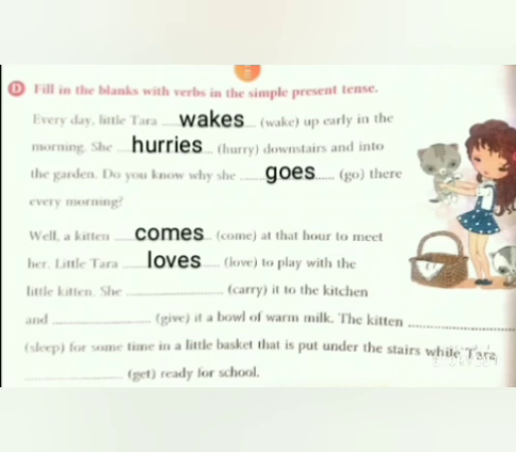She carries into the kitchen and gives it a bowl of warm milk. Again, she is third person singular and the verb is also ending with y. We have to remove the y and add ies. She carries it to the kitchen and again, what should be added with the base form give? You have to add s. Okay. And gives it a bowl of warm milk.